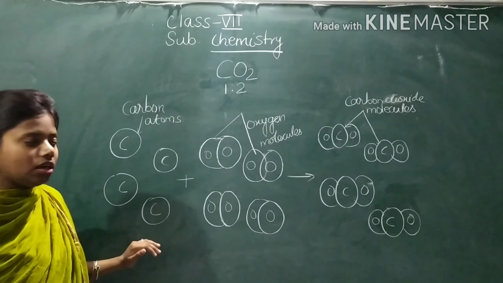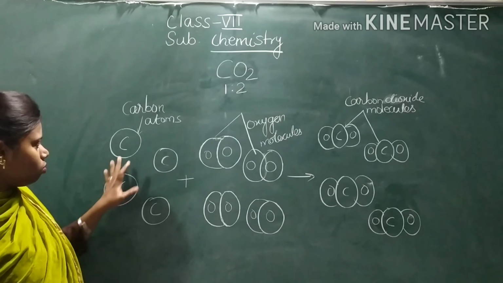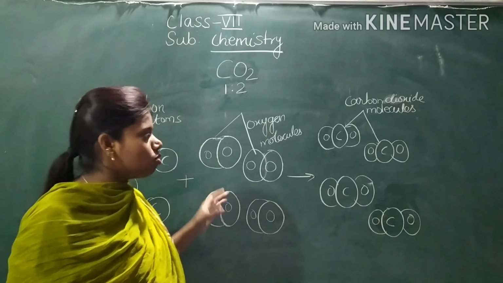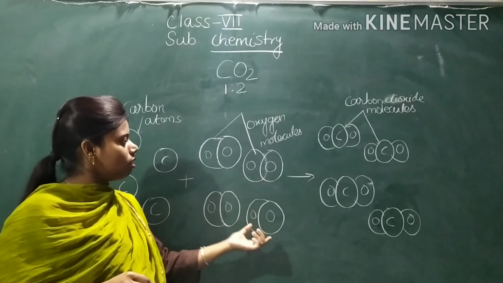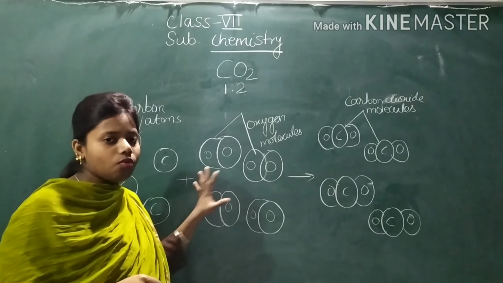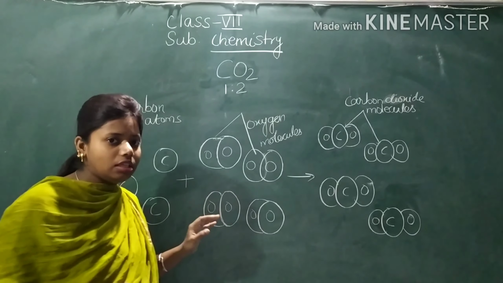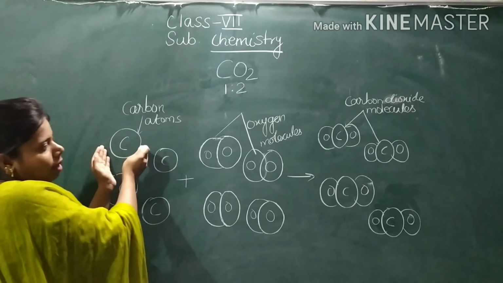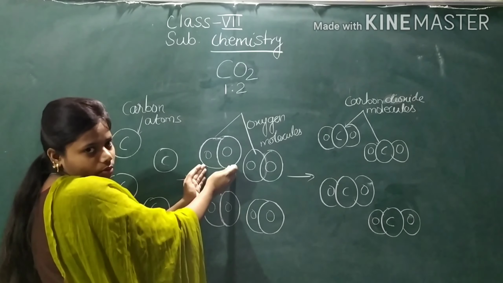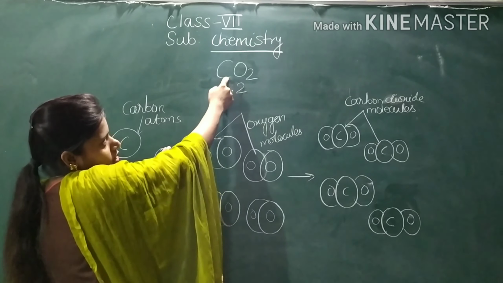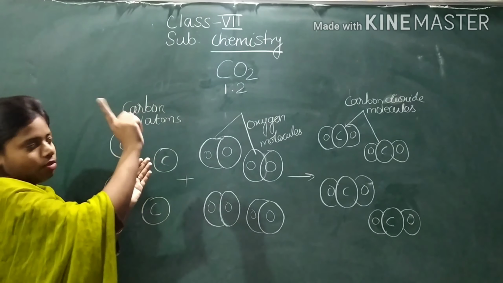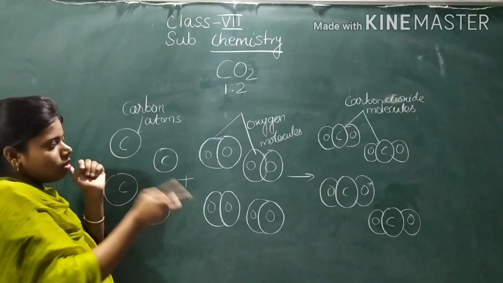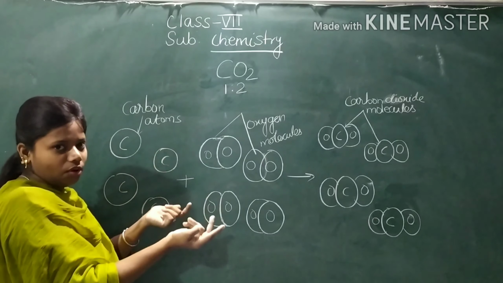Now let's see the diagrammatic representation. There are 4 carbon atoms, 1, 2, 3, 4. And there are 4 oxygen molecules. This is 1 oxygen molecule, other 2, 3, 4. 4 oxygen molecules are there. Now let's see how they will combine. This 1 carbon atom will combine with 1 oxygen molecule. How many carbon atoms are there? 1. So 1 carbon atom, and how many oxygen atoms are there? 2.